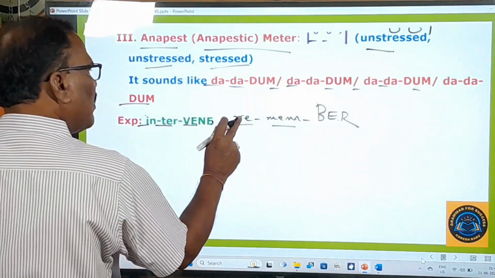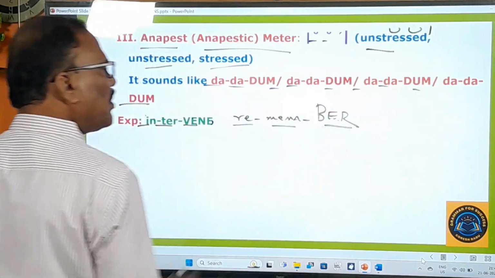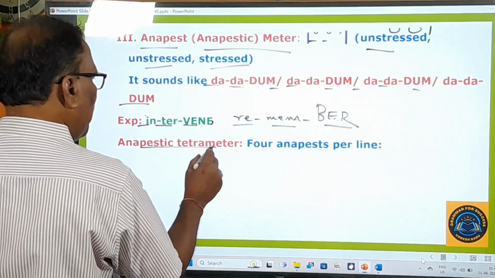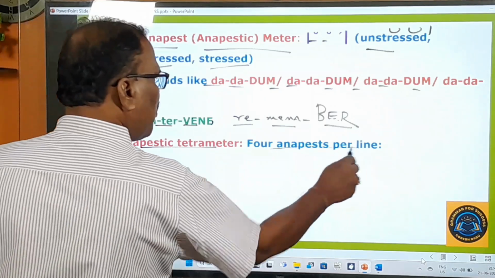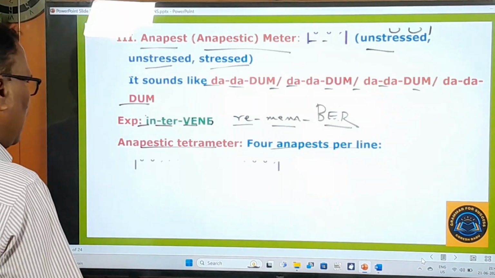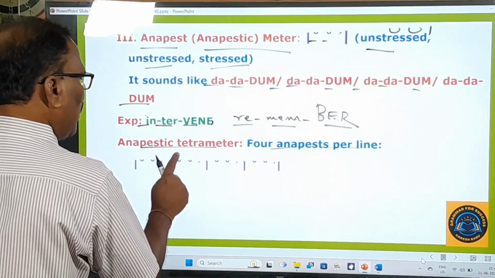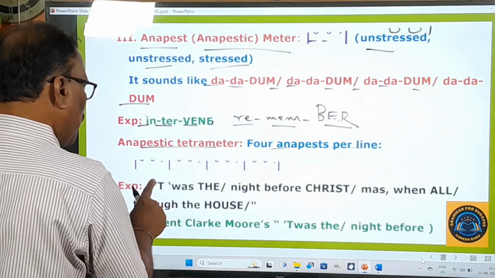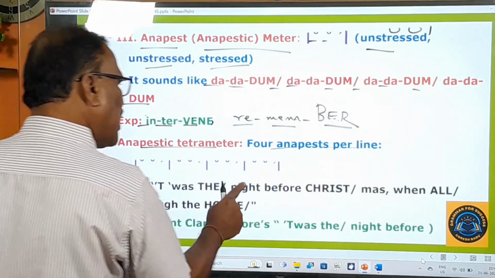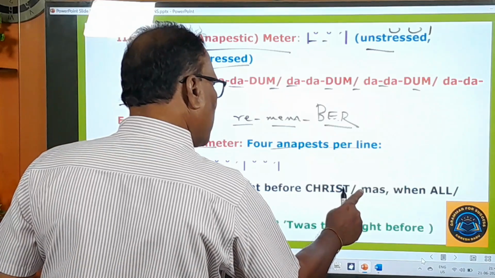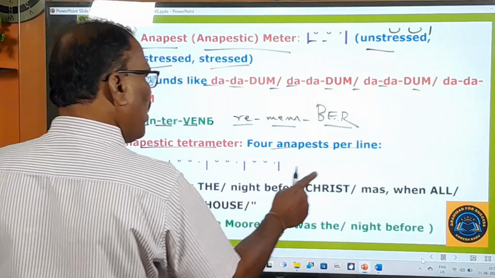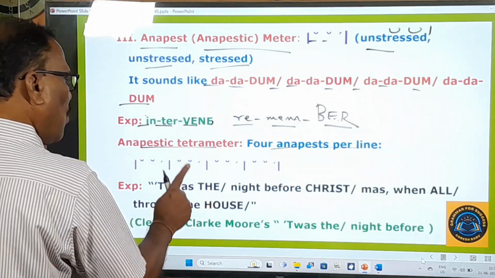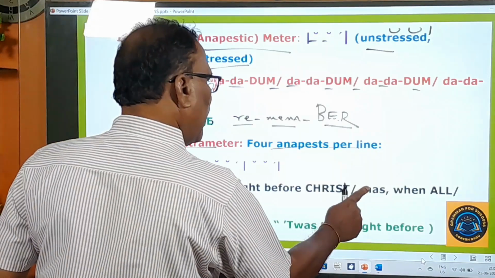So here, da dhum. So this is there, right? And one more example here, anapestic tetrameter, 4 anapests per line will be there. What is that here? Da dhum, da dhum, da dhum, da dhum, something like that. Yes, it was the night before Christmas. So it was the night before Christmas when all through the house. So here 1, 2, 3, 4.